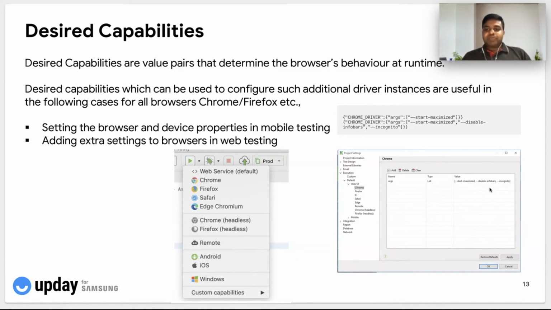Similarly, for every platform that is supported by the tool, like Chrome, Firefox, Android, iOS, Windows, etc., we have a lot of options to have these desired capabilities and alter the behavior of the application during the runtime. So this is a customized option that is available to us to deal with any unwanted browser behavior that is not needed as part of our testing.